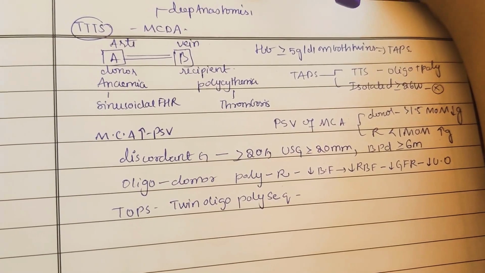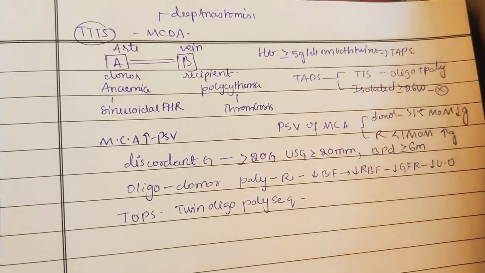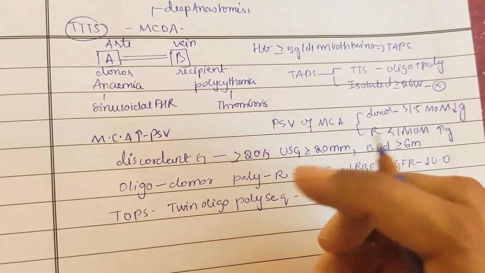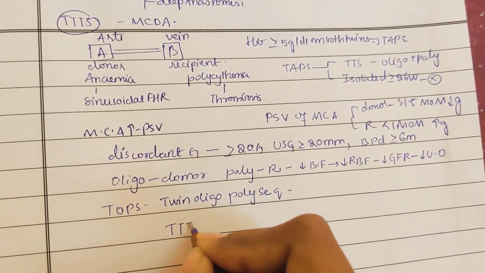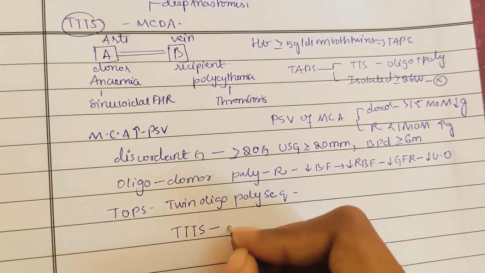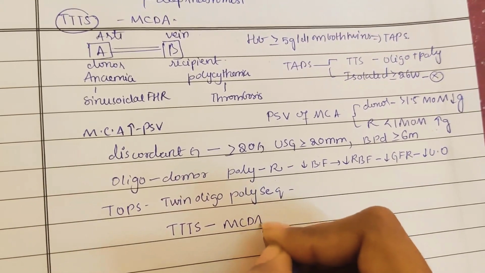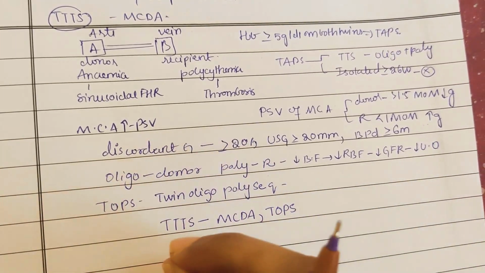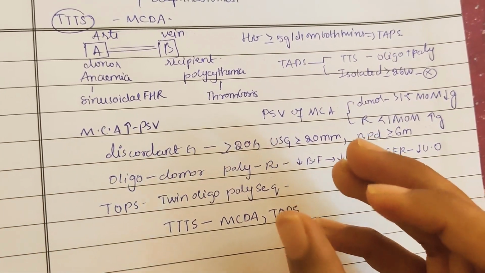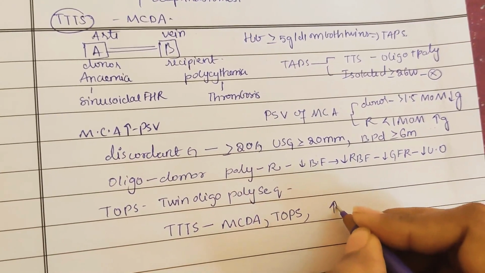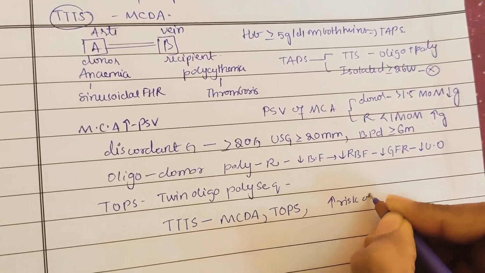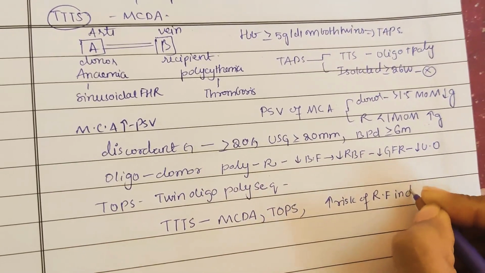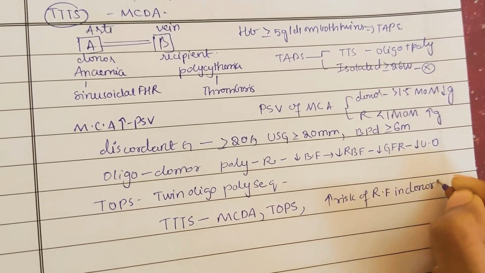So finally, according to ACOG, the definitive features on USG which diagnose twin to twin transfusion syndrome: you will have monochorionic diamniotic twins, and also you will have TOPS, that is, in one twin you will have oligohydramnios, in the other twin you have polyhydramnios. So there is increased risk of renal failure in the donor twin.